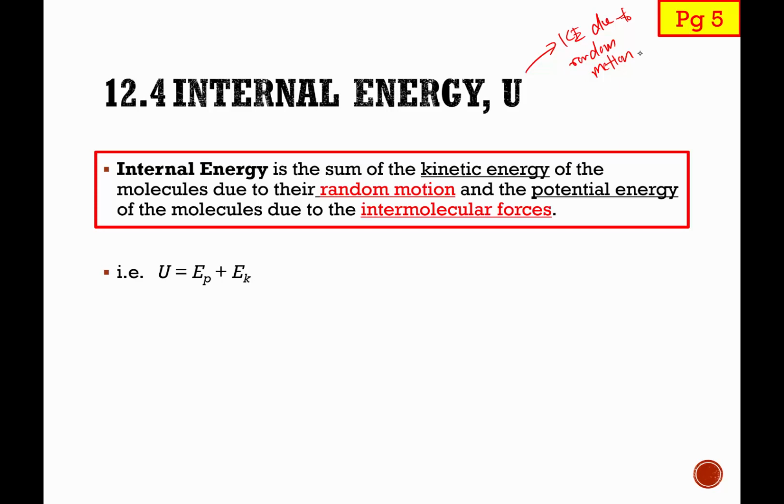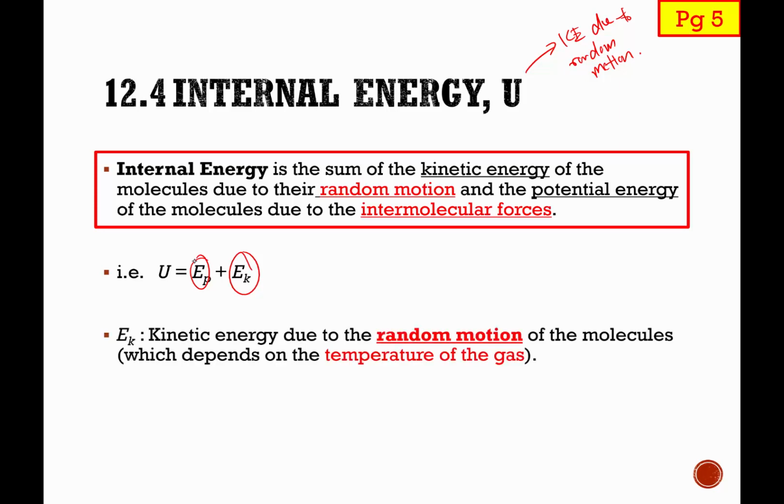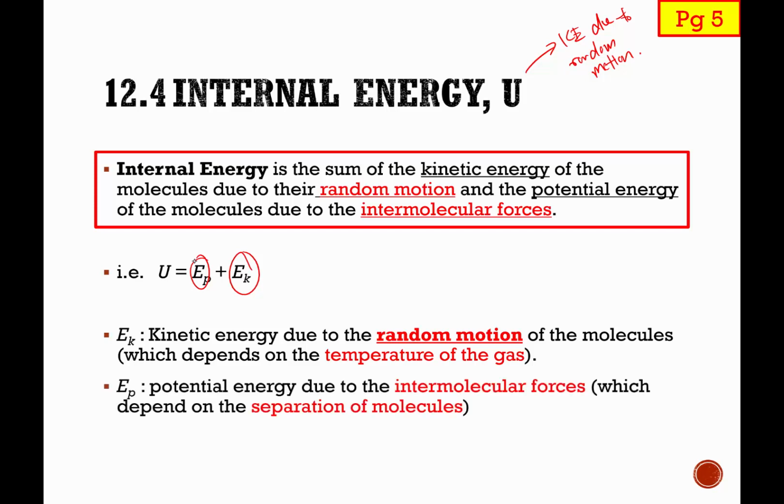However, the way that you should understand internal energy will be very similar to how you understand total energy, which is essentially the sum of KE as well as the potential energy. But for internal energy, we are really focusing on the total energy at the microscopic and the molecular level. That is why when we talk about the KE of the internal energy, we are really just focusing on the random motion of the molecules, which is dependent on the temperature of the gas, something that we have already explained in chapter 11. And for potential energy, it is really just the potential energy due to the intermolecular forces, which is dependent on the separation of the molecules.